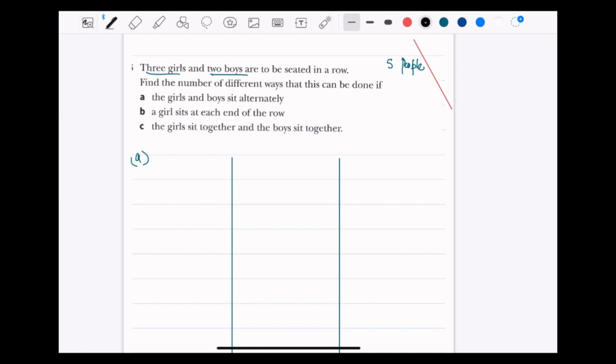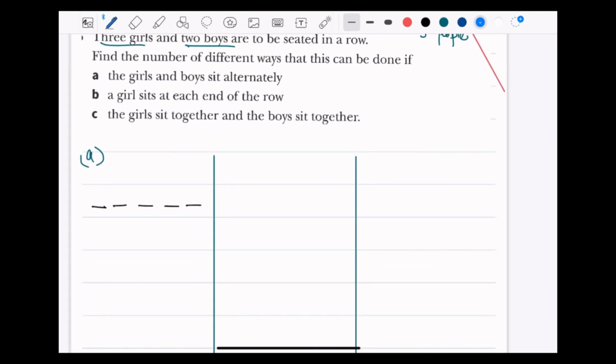So let's make that arrangement. 1, 2, 3, 4, 5, there are 5 people to be seated in that row. The girls and the boys sit alternately. So in this scenario, you could see that this is the only possible way a girl can come here, here, and here, because there are fewer boys than girls.